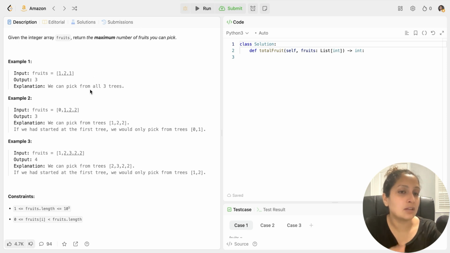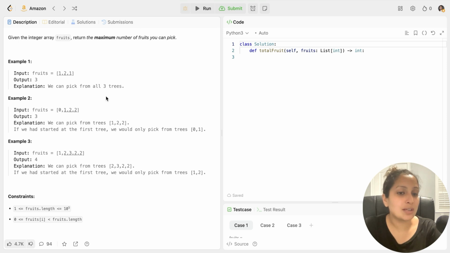And you can have a nested loop which takes the index where you are, starts from that index, and finds how much output you can produce from there, how many maximum trees you can have before you hit the third variety of fruit. So every time you reach an index, you start and check how much output you can get from there. Then again, you jump to the next index and check the same. Due to the use of a nested loop, the time complexity of such a solution would be O of n squared. Can we do better than that?